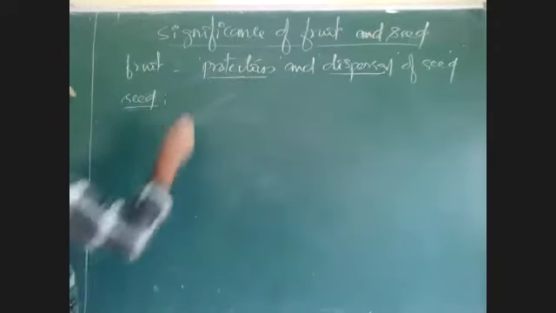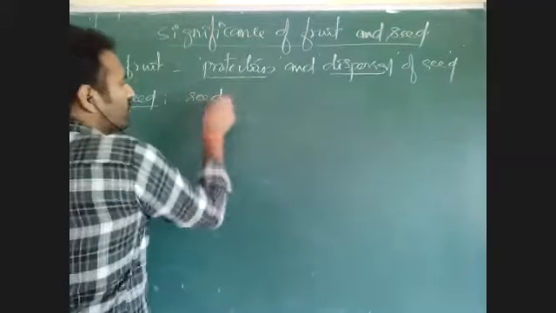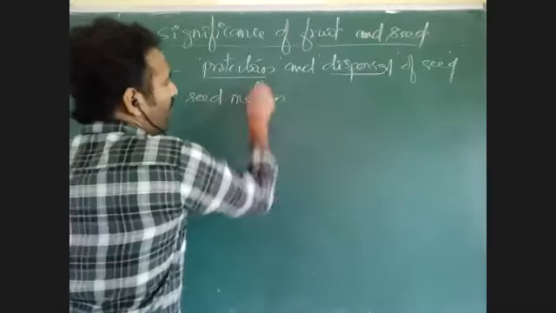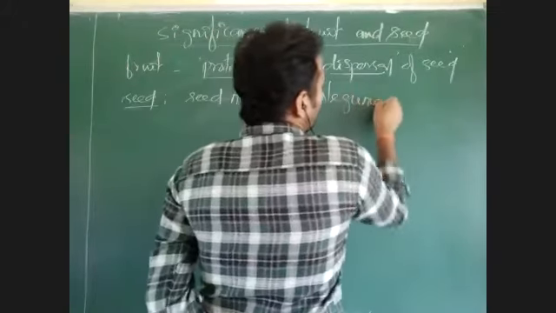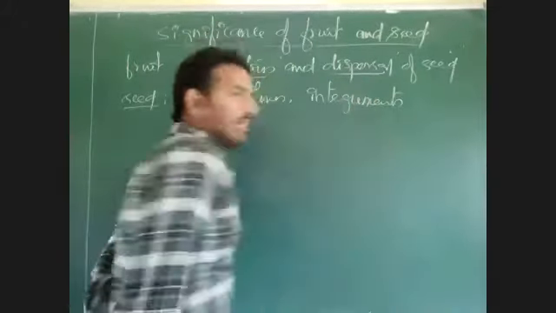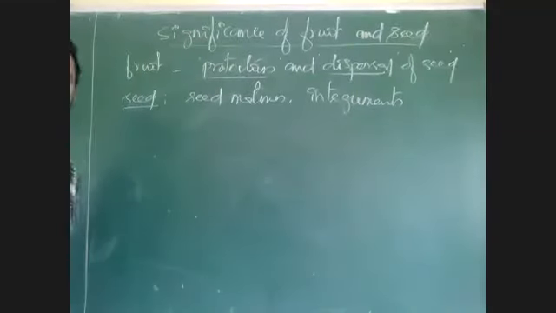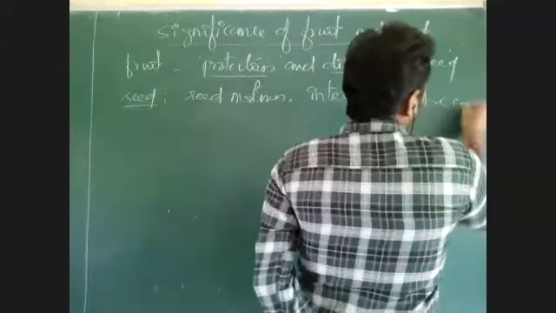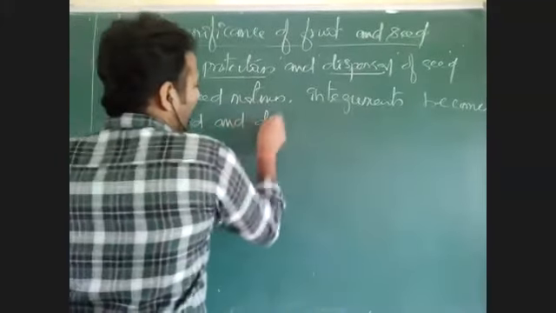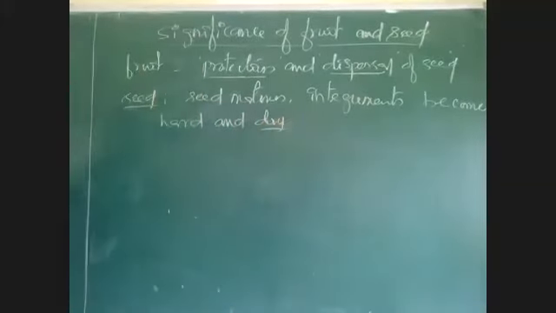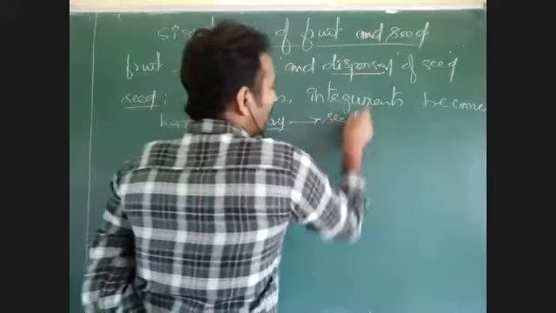This is the seed. As the seed matures, the integuments of the seed, what are the integuments? The ovule integuments, the outer integument and inner integument, which are modified into testa and tegmen, will become hard and dry, and they give the seed coats.